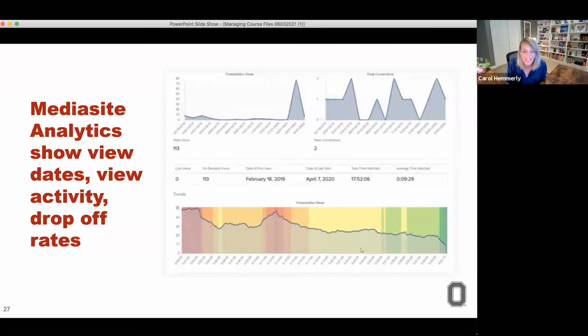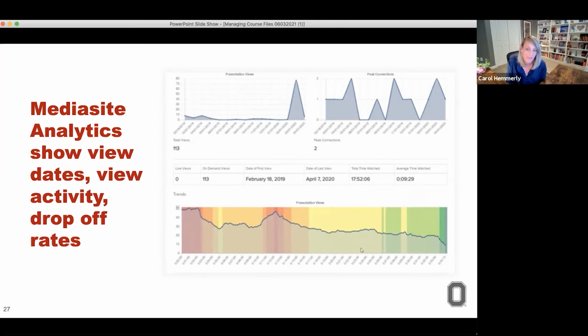And then if you look at the bottom graph, it's showing hot areas of the video. This is being separated out into time increments for the video. So any area that's red is showing an area of the video that's being viewed by a lot of people. Any area of the video that is green is potentially showing an area where people are just turning off the video, or they're not watching it at that time. So fewer people are viewing the video at the end of the video. And as you can see, at the beginning of the video, a lot of people are viewing the very beginning.